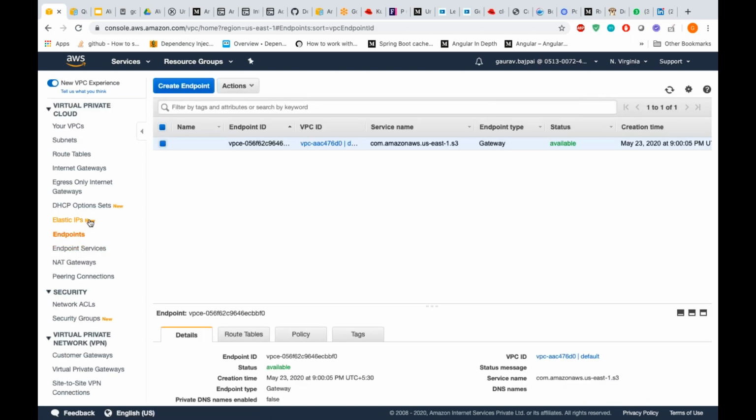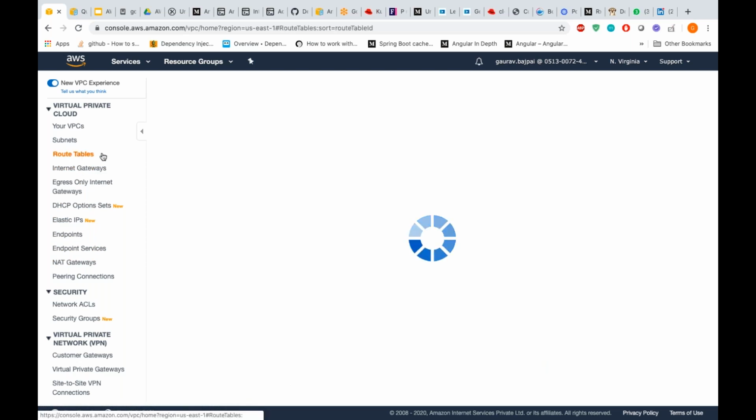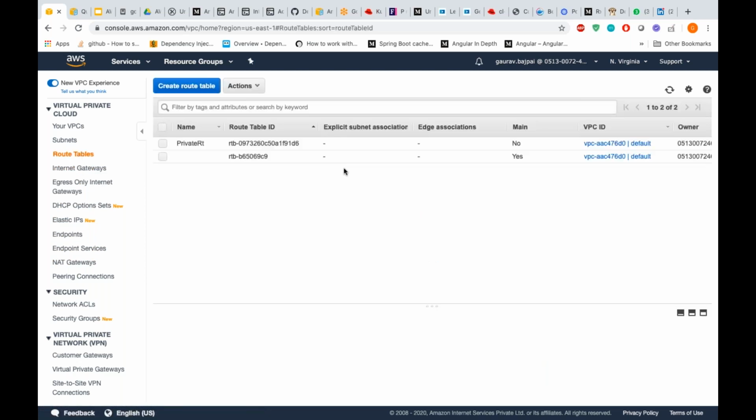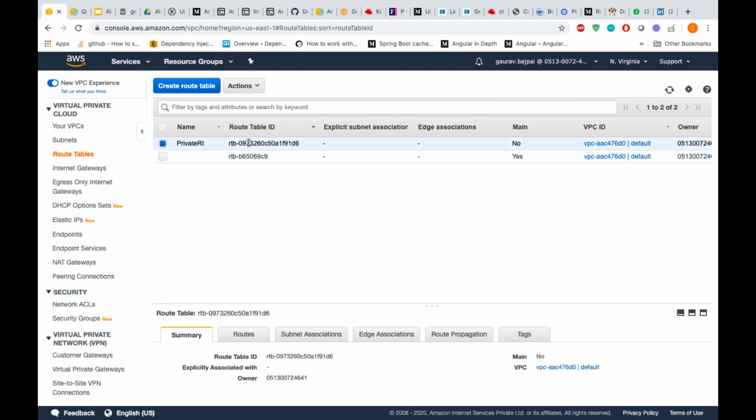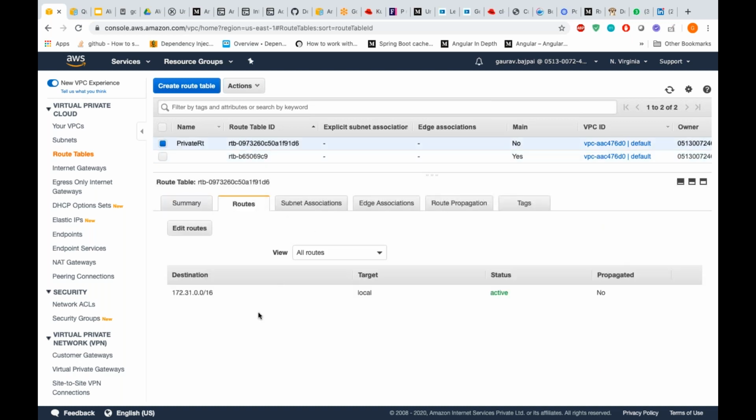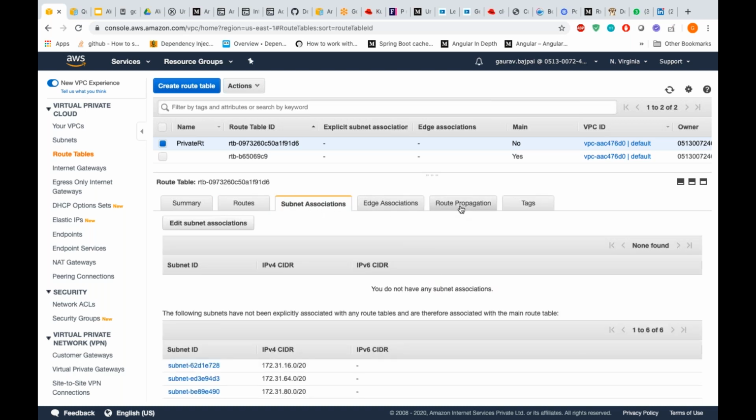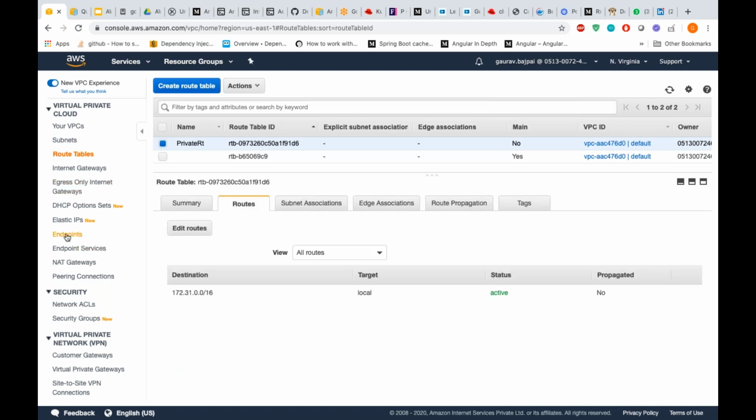If we go to route tables and check the two route tables, subnet associations. Let's see.